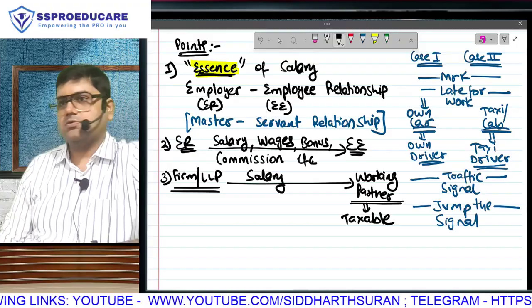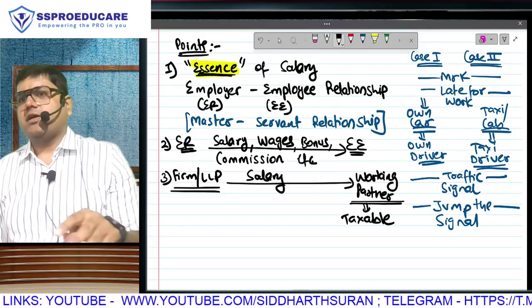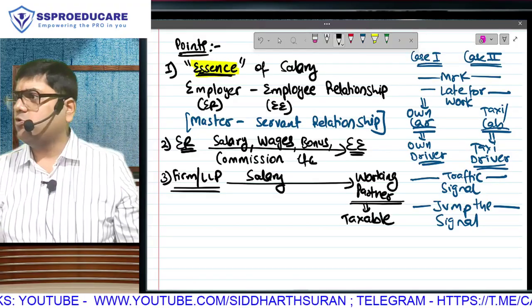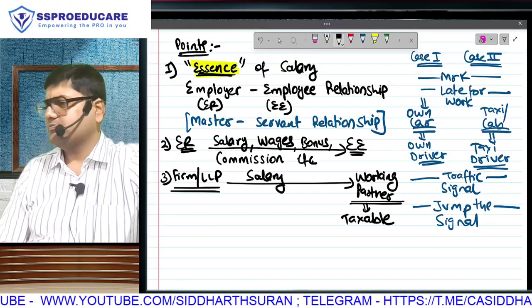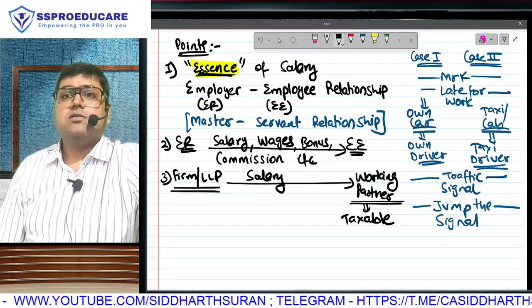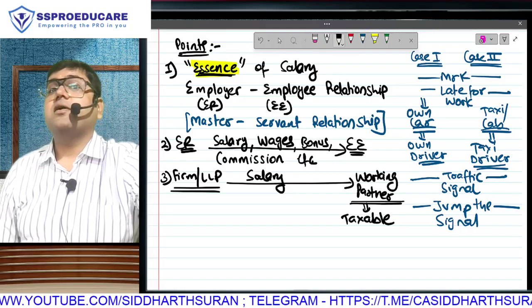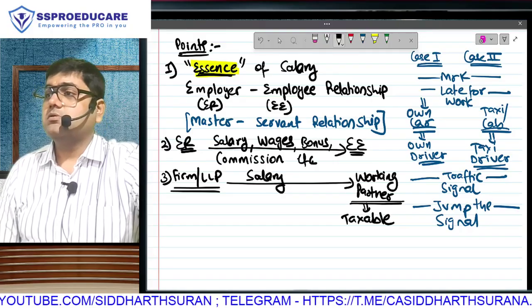First of all, is this understood? That's not the question right now. This we have studied in exempt income. You will go and open that section and you will come to know. We had done this in the agriculture discussion. This is not even the question. The question is: is this partner going to pay tax on this income?